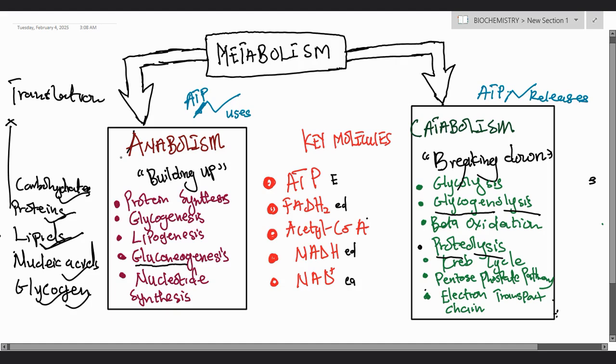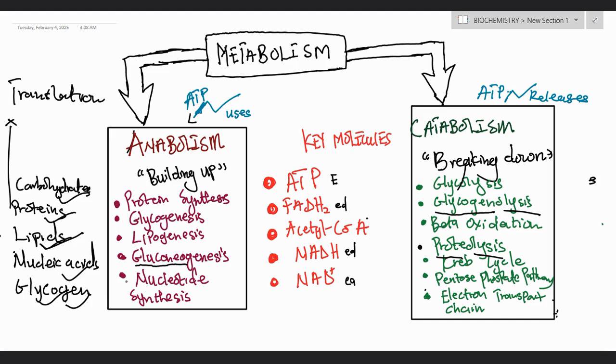Now, what you have to realize about the anabolic process is that in anabolism there is utilization of ATP or energy. So we use energy to build up these biomolecules. That is what anabolism is about. Anabolism is all about formation of a new substance, building up of a new molecule. And that building up requires the use of energy or ATP.